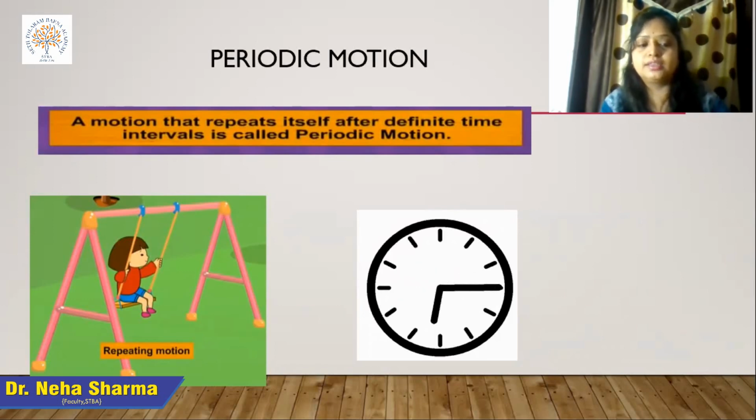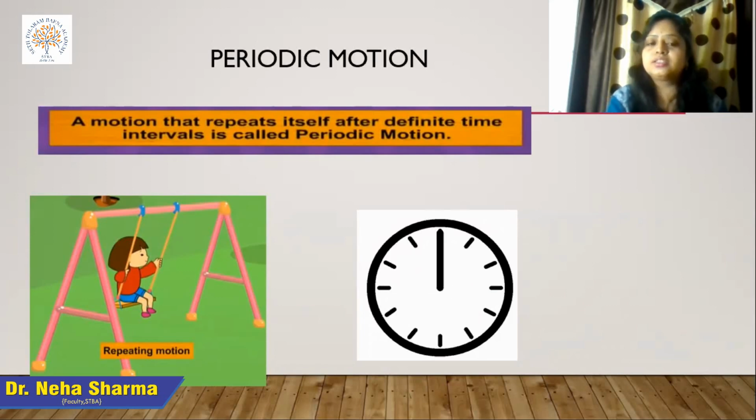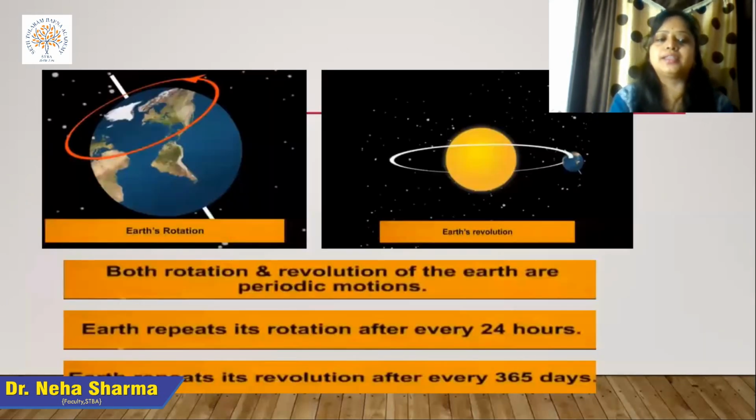There are a number of examples where the motion is repeated. You can understand it by the Earth's motion. The Earth is rotating along its own axis, and also revolving in its orbit around the sun, right?